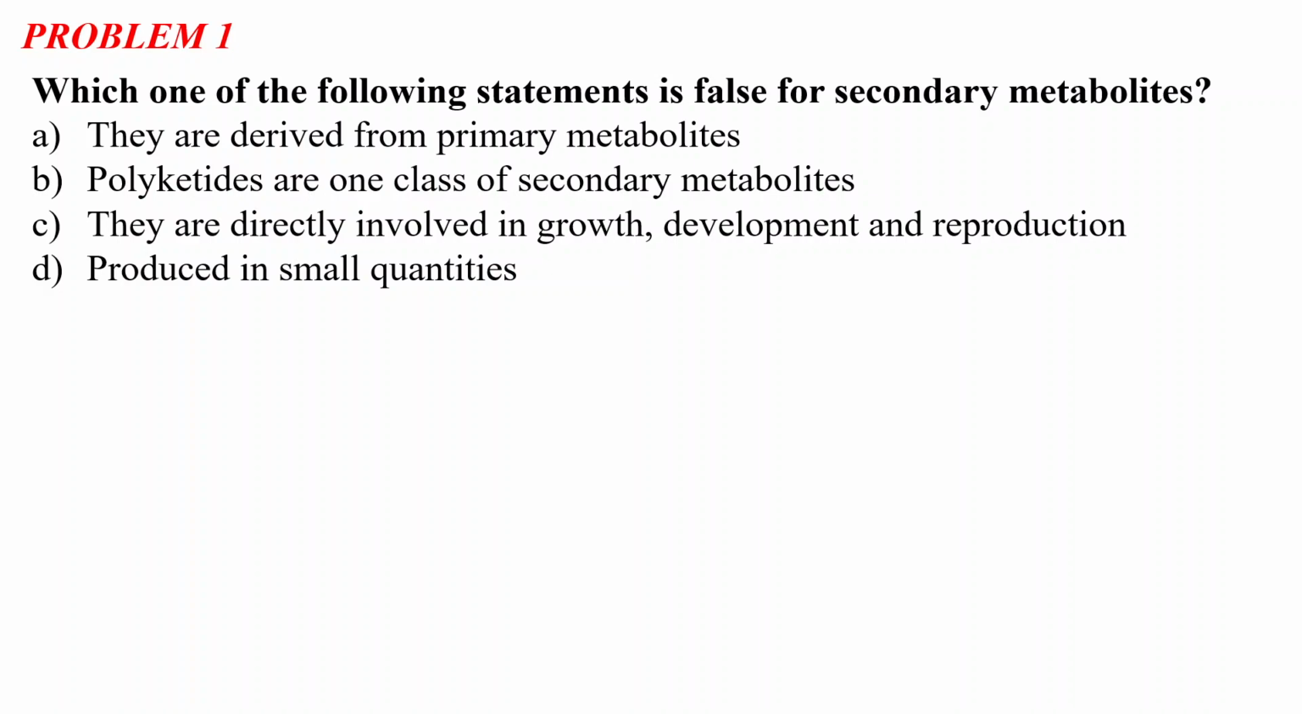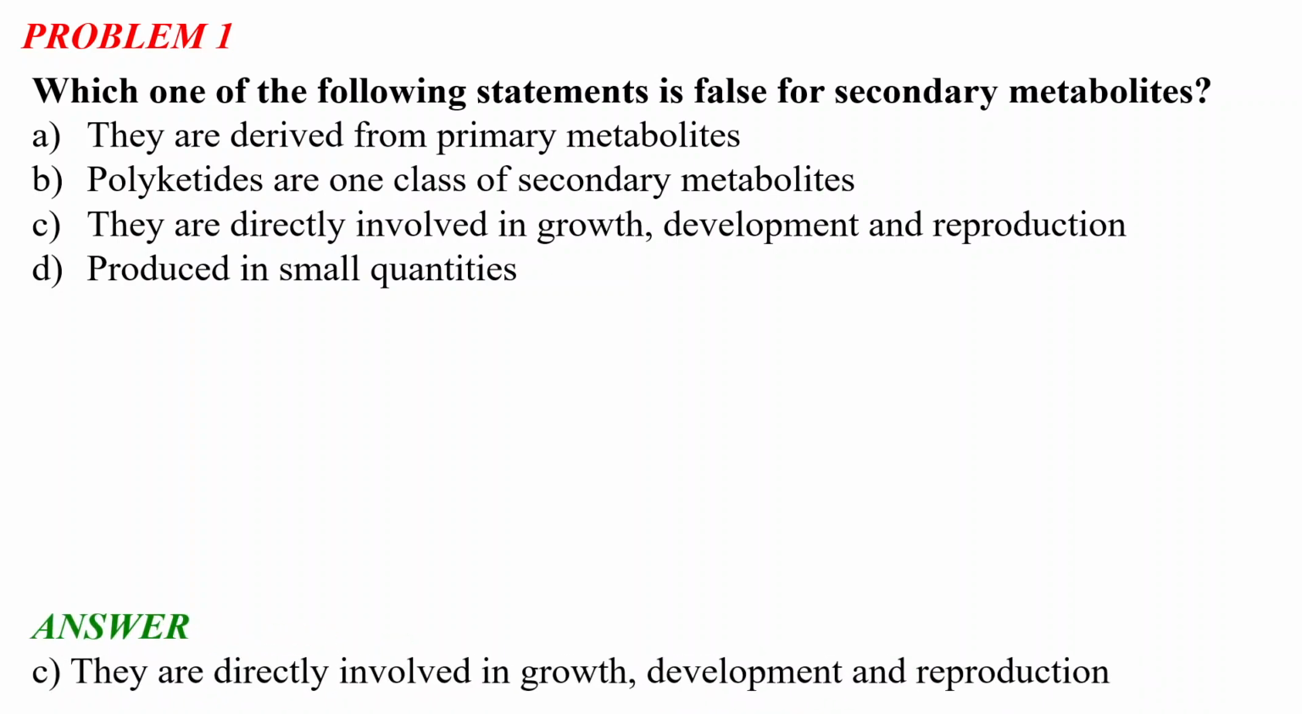Metabolites are mainly of two kinds, the primary metabolites and secondary metabolites, and in this question you are asked about the secondary metabolites only. We will see the answer first, and then discuss the secondary metabolites. Which one of the following statements is false for the secondary metabolites? The correct answer will be option C, that they are directly involved in growth, development and reproduction. This is the false statement regarding the secondary metabolites.